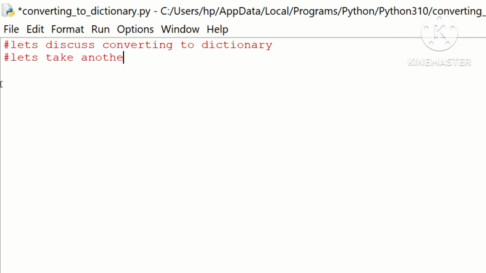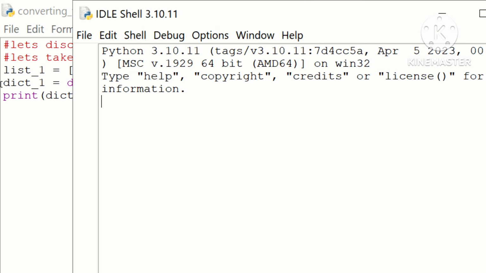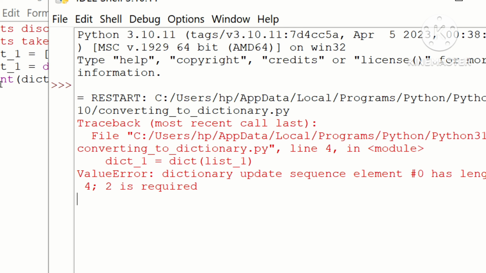Let's take another example. list1 = ['name', 'jog', 'age', 24]. dict1 = dict(list1). print(dict1). Let's run it. See, the output is a value error because it allows only two items.